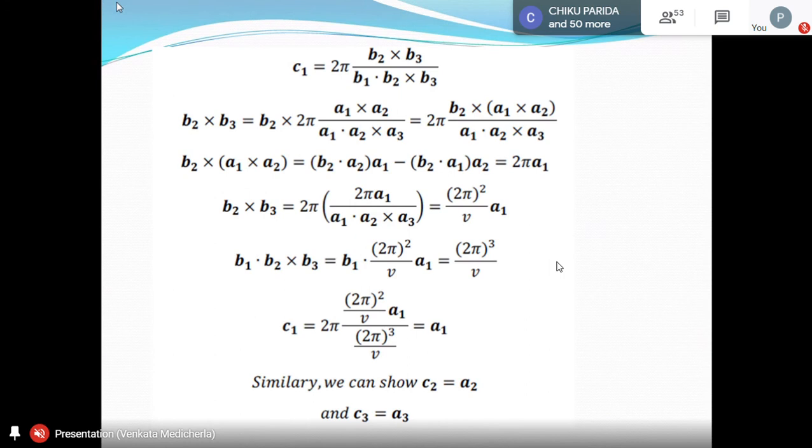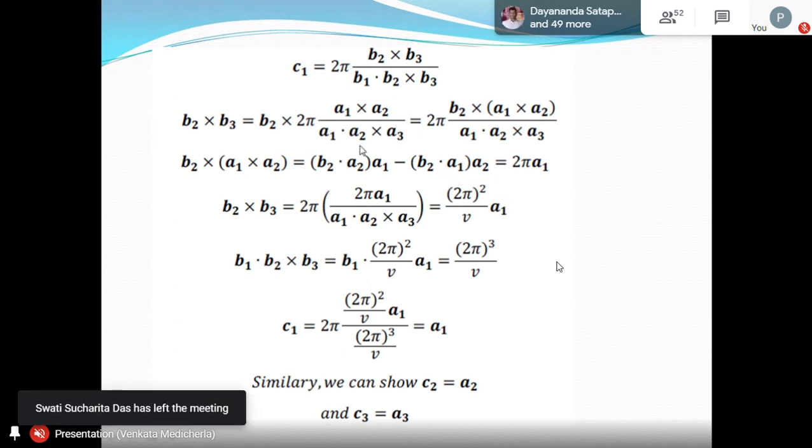Now the numerator, B2 cross A1 cross A2, can be expanded in terms of dot products: B2 dot A2 into A1 minus B2 dot A1 into A2. What is B2 dot A2? That's 2 pi, so 2 pi A1. But B2 dot A1 is 0 from our orthogonality condition. That will only give you 2 pi A1. Now you come to this B2 cross B3. B2 cross B3 is 2 pi times this, which we have simplified.